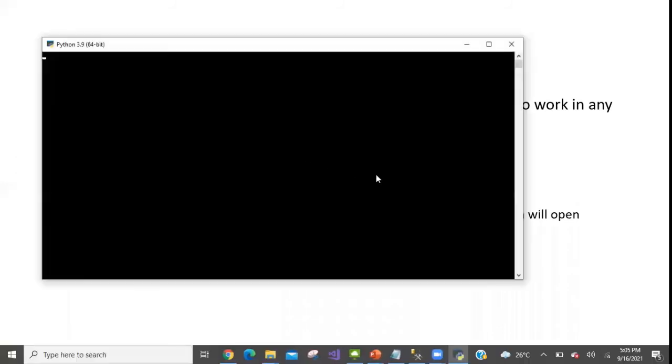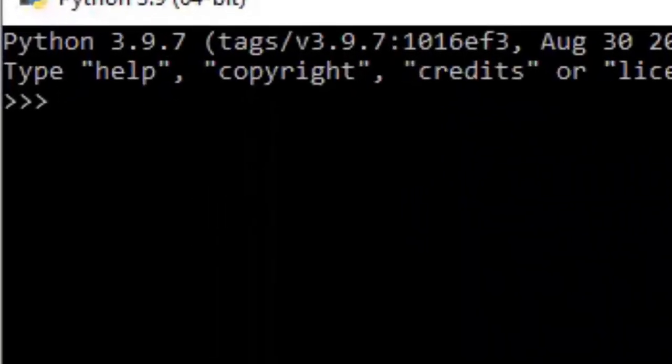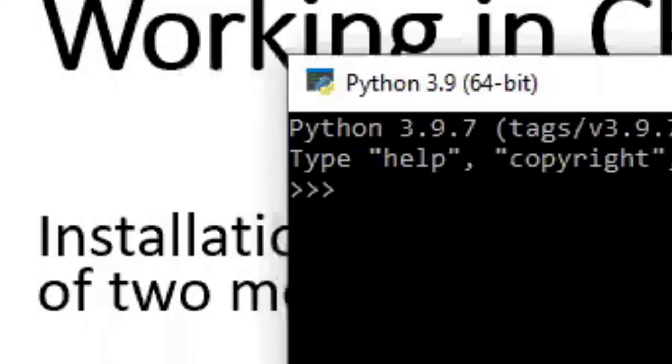If you click on that, it will open this kind of window. This is an interactive mode. If you want to work in interactive mode, you can use the Python shell or Python command. Let's say if you want to print something, you write print. This is the syntax of printing anything.